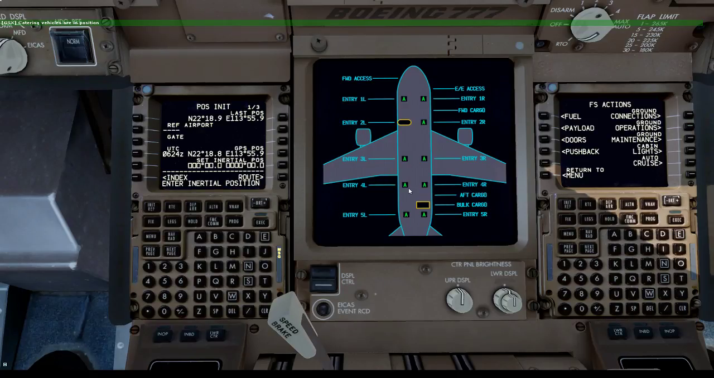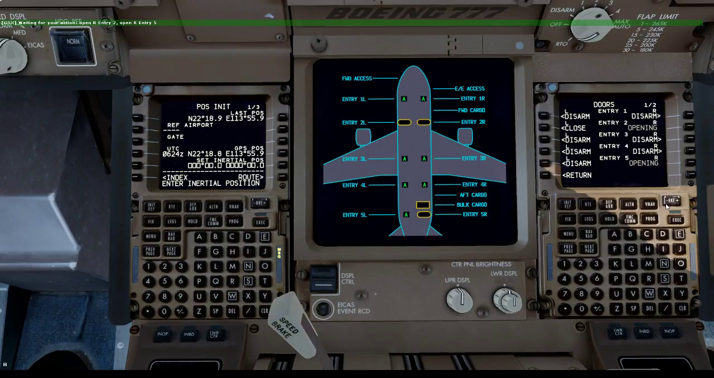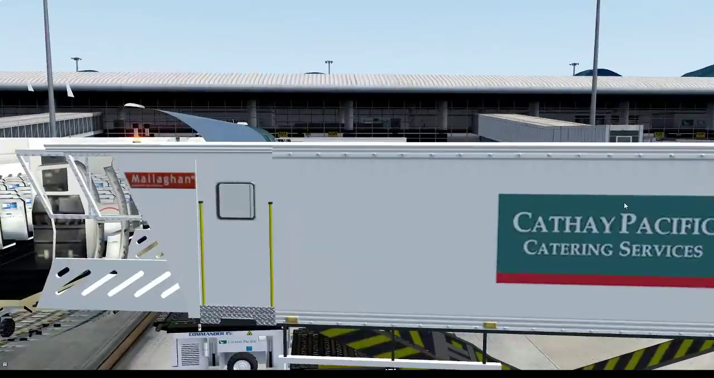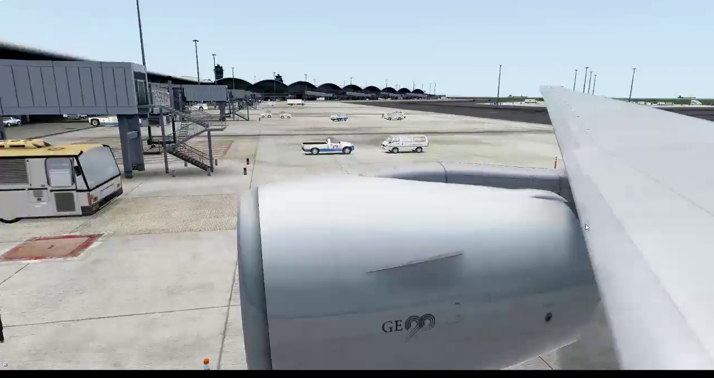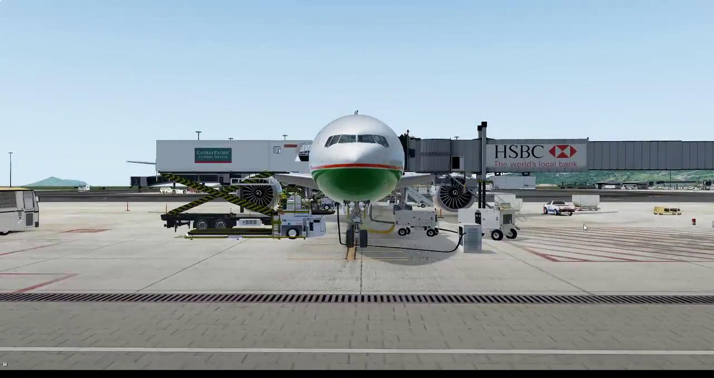You guys should understand. So catering vehicles are in position. Let's just open up them doors. And there we go. Catering. It's a nice shine.